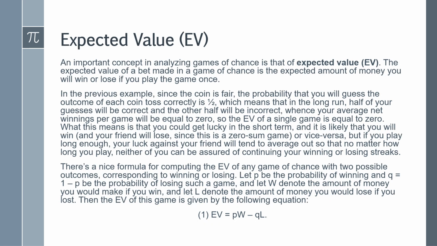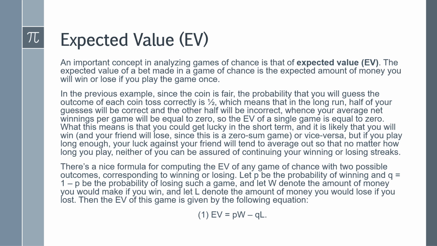An important concept in analyzing games of chance is that of expected value, abbreviated as EV. Expected value of a bet made in a game of chance is the expected amount of money you will win or lose if you play the game once. In the previous example, since the coin is fair, the probability that you guess the outcome of each coin toss correctly is 1/2, which means that in the long run, half of your guesses will be correct and the other half will be incorrect. So your average net winnings per game will be equal to 0, so the EV of a single game is equal to 0.